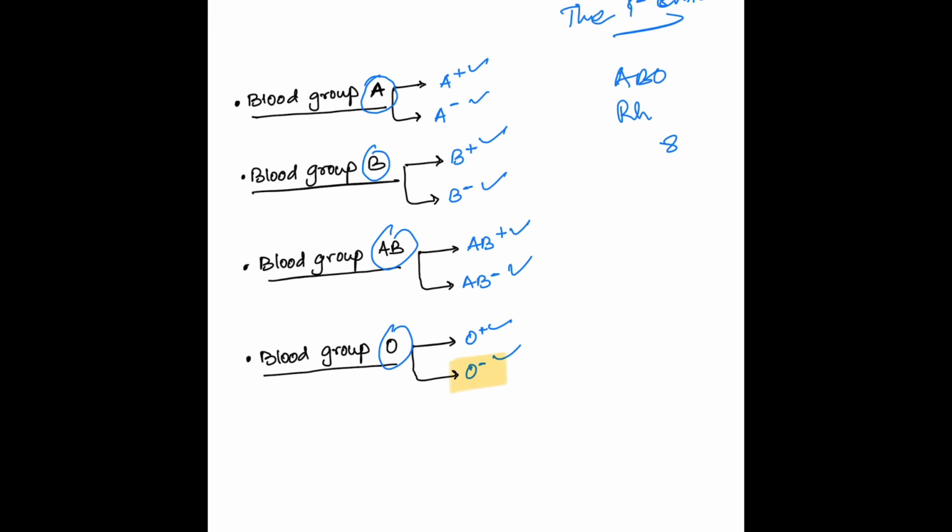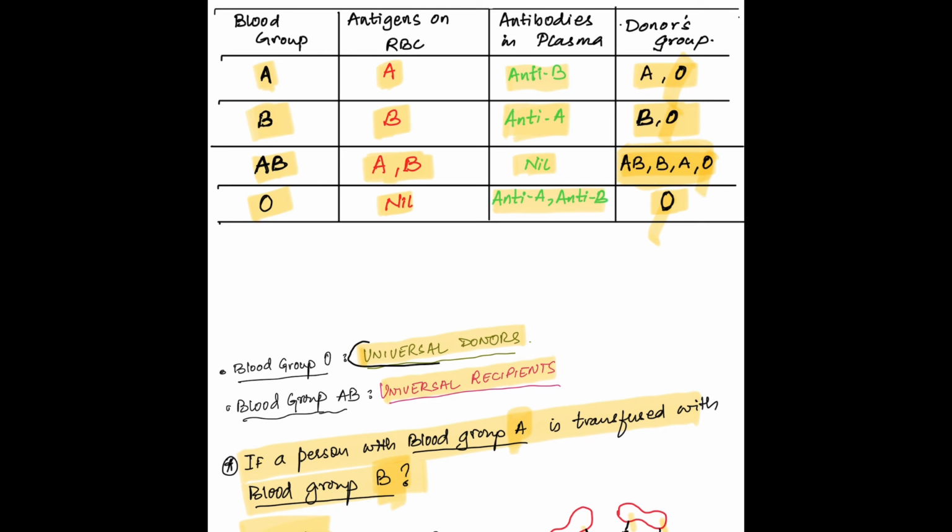Again, practically O negative is the safest blood to give if blood group of the patient is not known and it is an emergency transfusion. Then O negative is practically the safest blood to give because it does not have A antigen, B antigen or Rh antigen. But from exam point of view, it is enough to remember that O blood group is universal donor and AB is universal recipient.